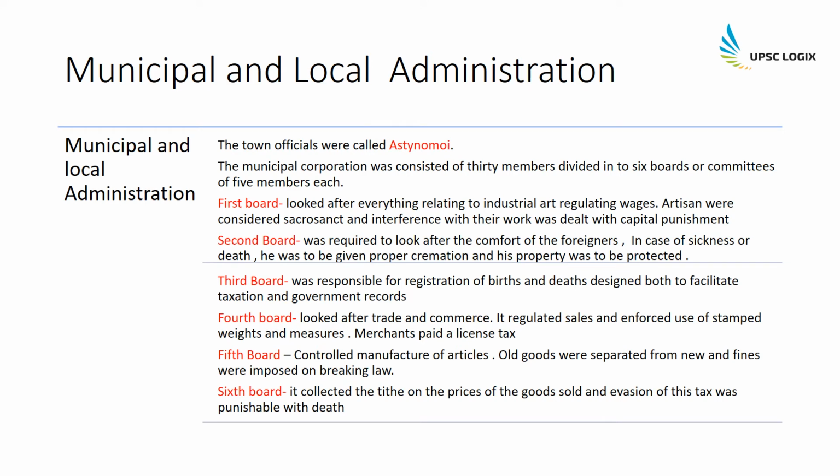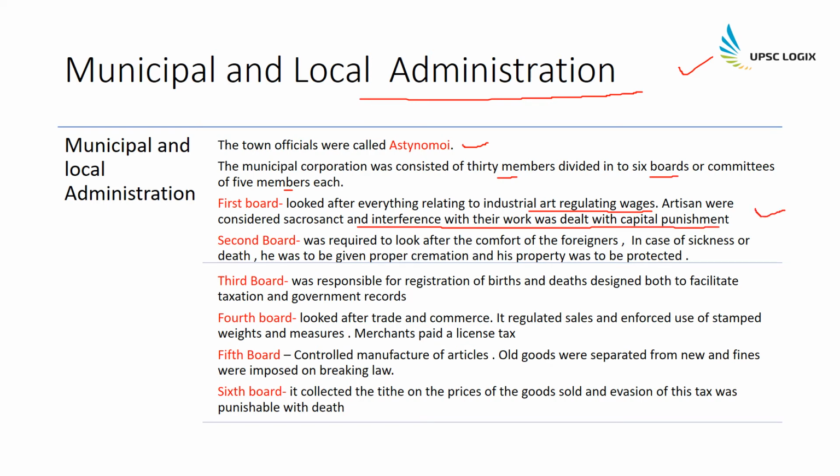About the municipal and local administration, Megasthenes has got certain things to say. So the first thing which he tells us is about the town officials, and they were known as Ashtinomoi. The municipal corporation consisted of 30 members and was divided into 6 boards of 5 members each. Each of the boards had a different function, and the first board looked after everything relating to industrial art, regulating wages. Artisans were considered sacrosanct, and interference with their work was dealt with capital punishment.